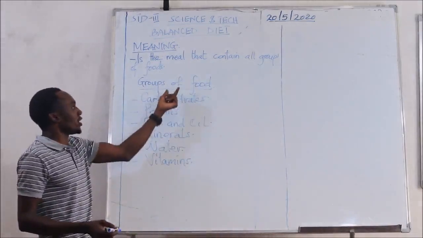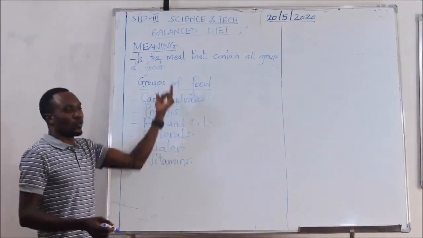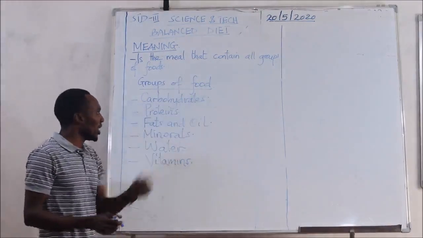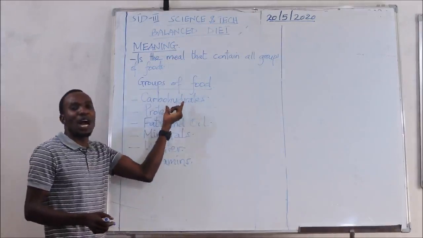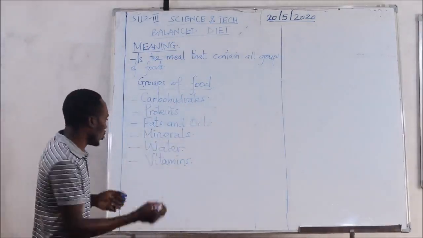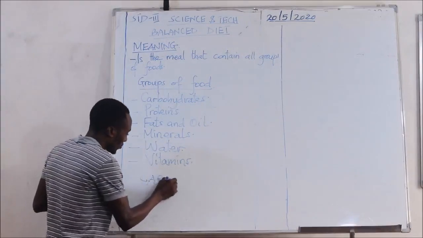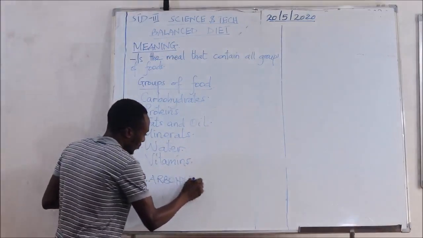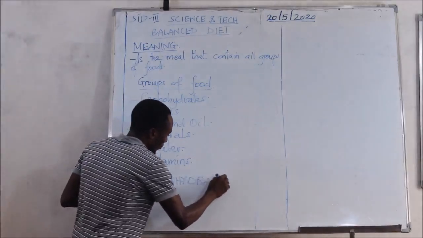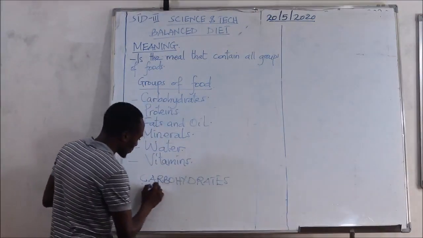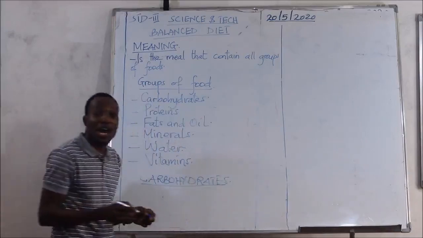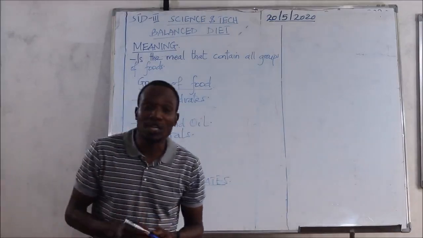Let us look at these groups of food. The first one is carbohydrate. Carbohydrate is what? Let us talk about carbohydrate.